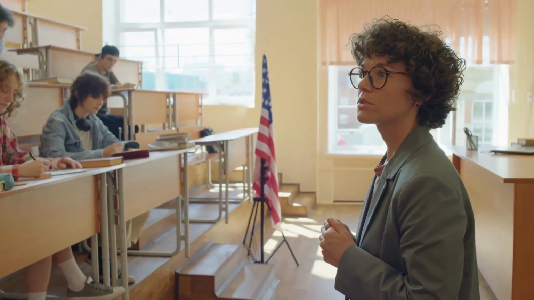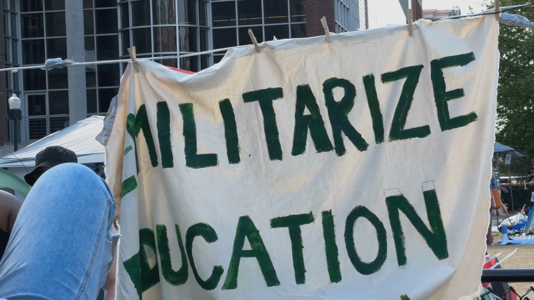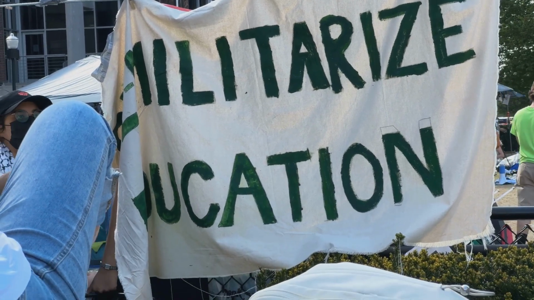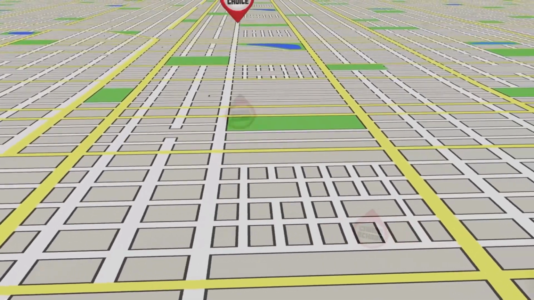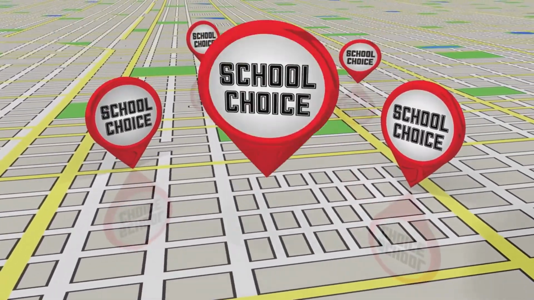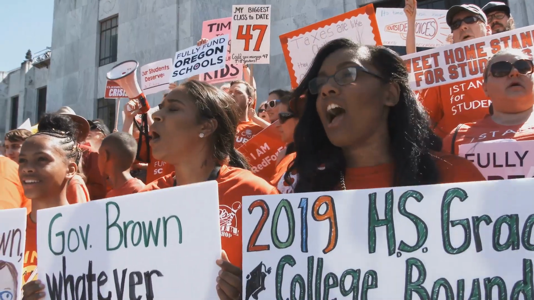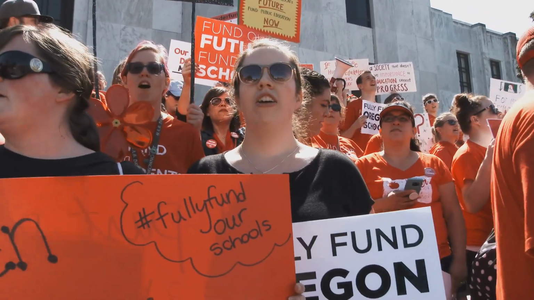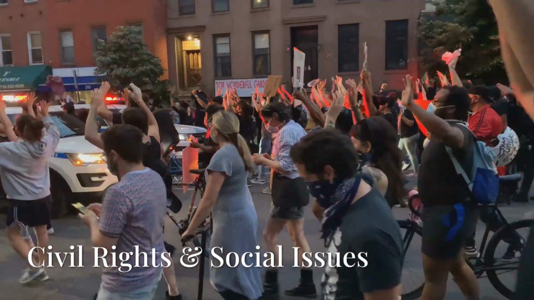On education, liberals favor increased funding for public schools and student loan forgiveness. Conservatives support school choice, charter schools, and vouchers. Libertarians advocate for privatizing education and removing government involvement. Populists may support education reforms based on cultural values.